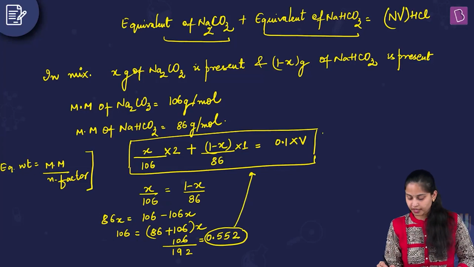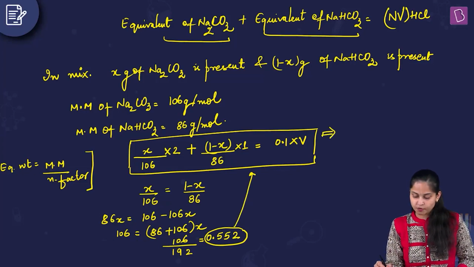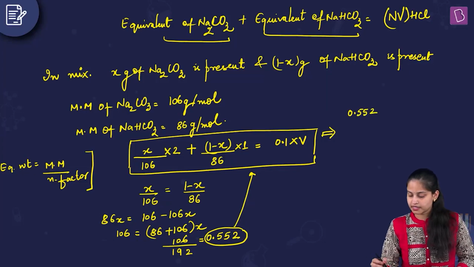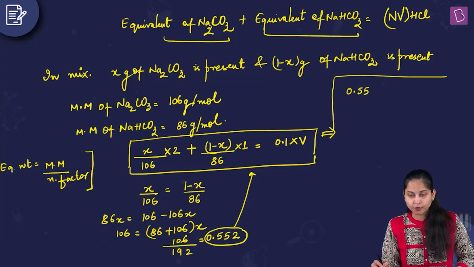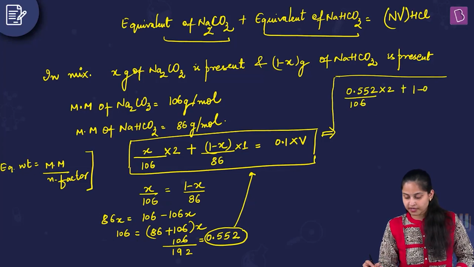Okay. So over here what I'm going to do is, I'm just substituting the value of X: 0.552 divided by 106 multiplied by 2, plus 1 minus 0.552 divided by 86, equals 0.1 multiplied by V volume.